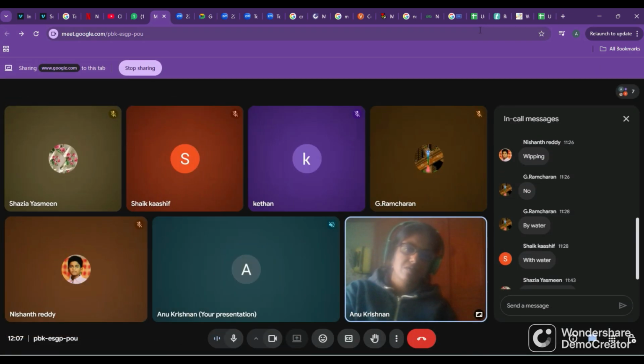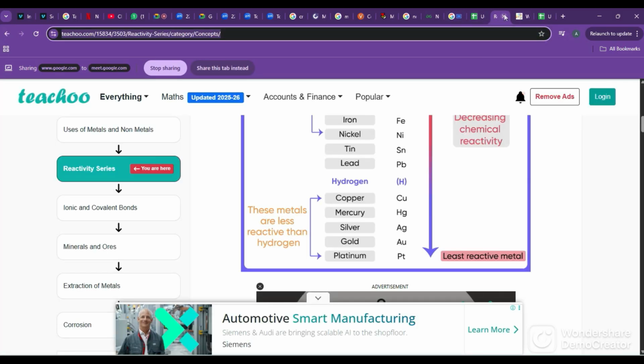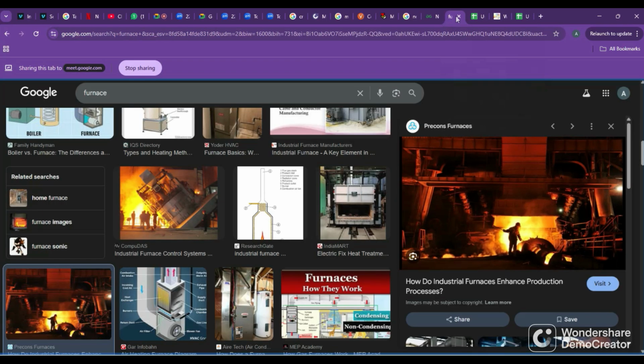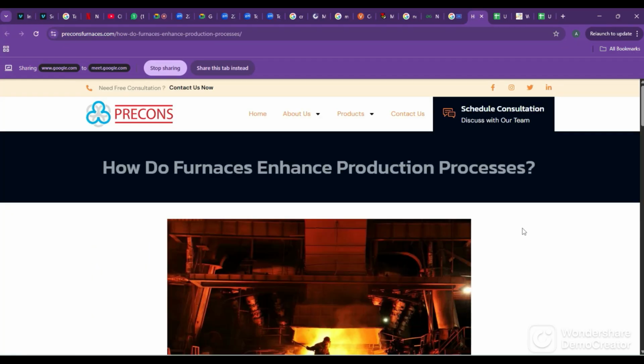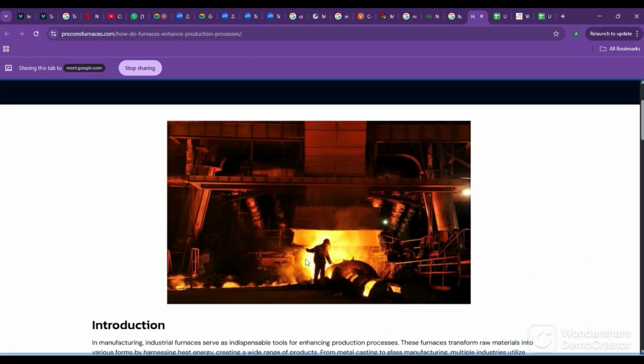This image is what an industrial furnace looks like. It's basically a very huge building going downward. This is the top floor where people work. They throw what is required inside, and at the bottom, some 2 or 3 floors below, the material comes out. So basically, it is a large structure.